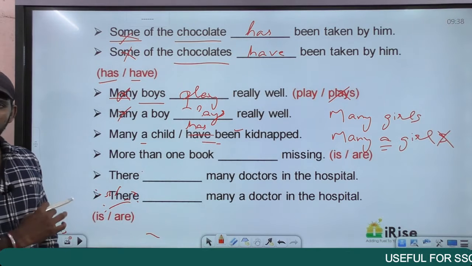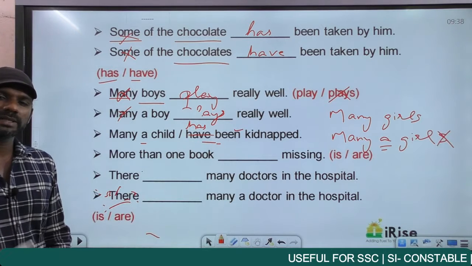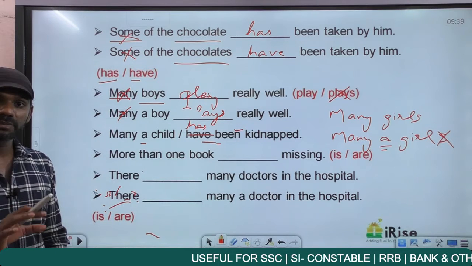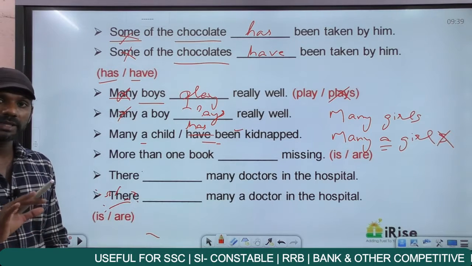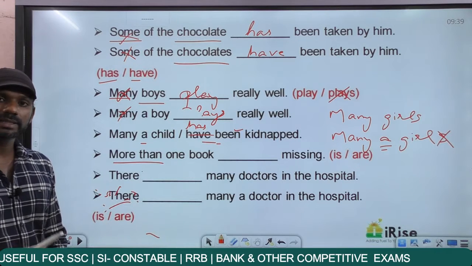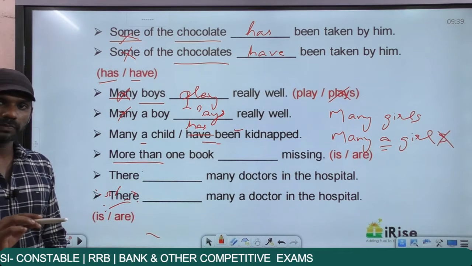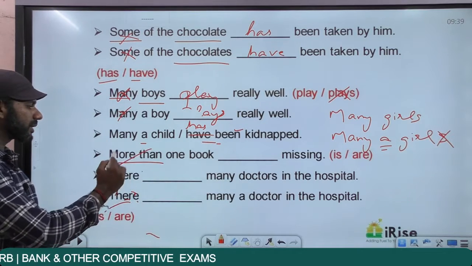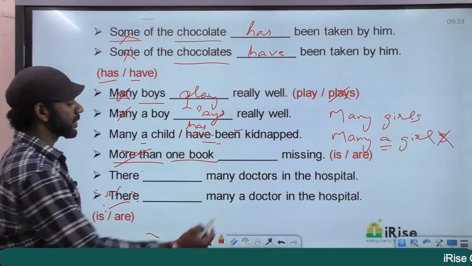Come to the next one. More than one book dash missing. Now, more than one book means how many books? Minimum 2 books. The verb always depends on the subject in the sentence. More than one book. I told you earlier, subjects can only be nouns or pronouns. More than is not a noun. More than is not a pronoun. More than is a determiner. Determiners cannot be nouns or pronouns. Determiners cannot be subjects. You forget about the determiner in the sentence. So forget about more than. The noun here is one book. One book is singular. The verb must also be singular.